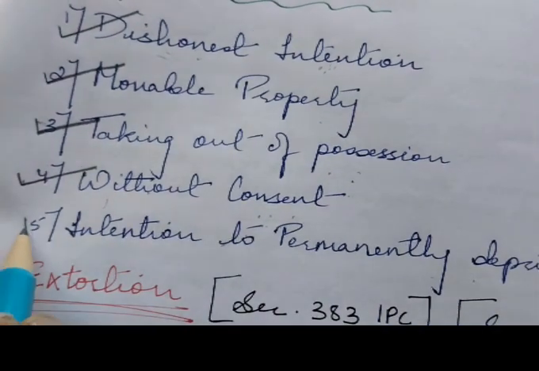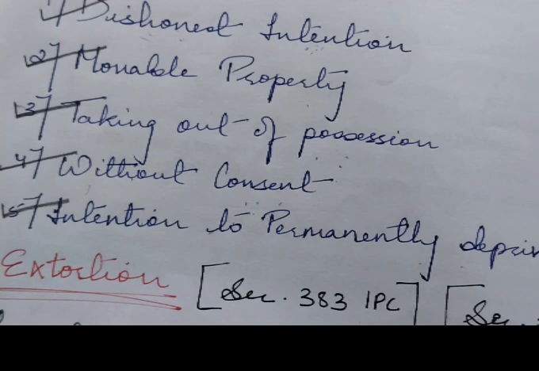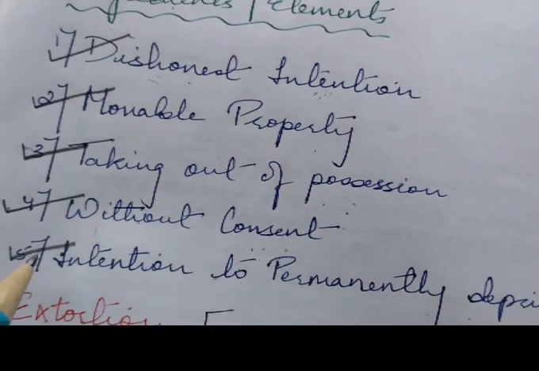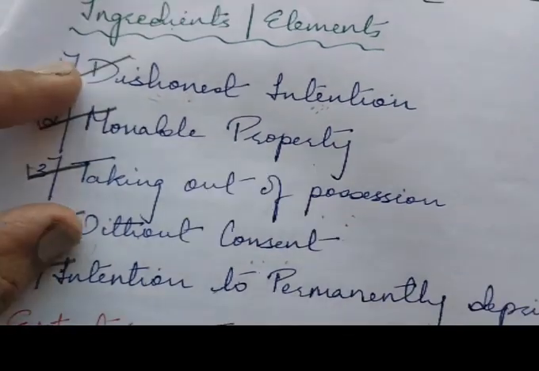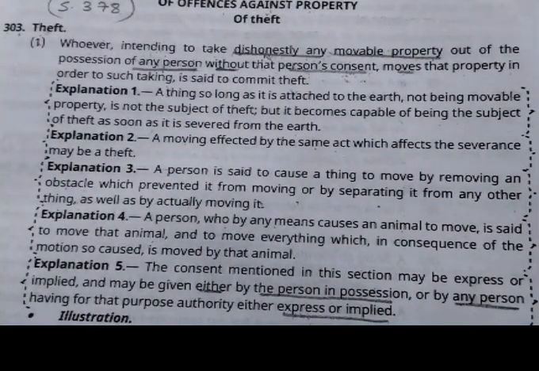And the last one is intention to permanently deprive. The act must show the intent to permanently take the property. Borrowing temporarily without consent is not theft. So these are the ingredients of theft, which is very important. Now let's see the explanation of theft.